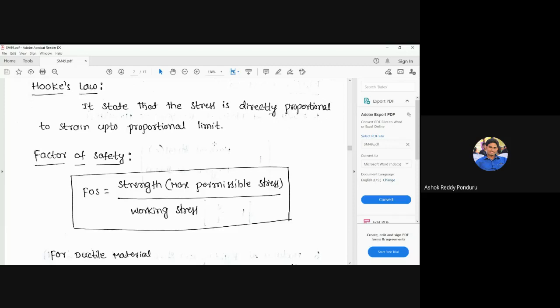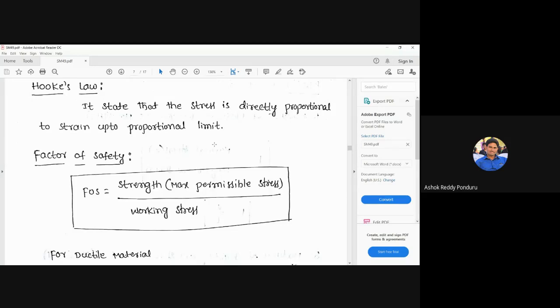It is used not only in strength of materials, it is used in the remaining subjects related to structures, like steel structures and RCC. What is meant by the factor of safety? Many students answer like this: factor of safety is yield stress divided by working stress, or some students say ultimate stress divided by working stress.